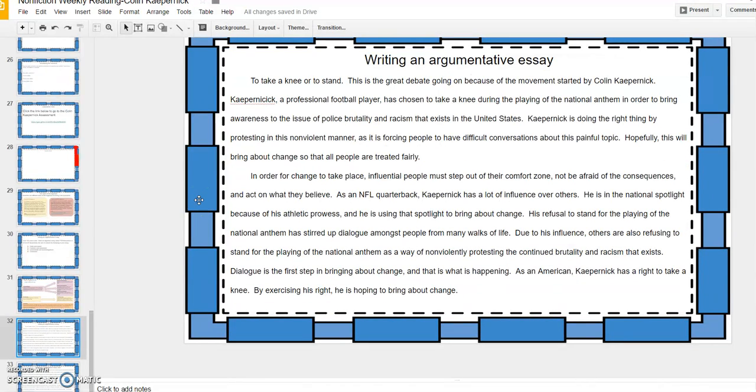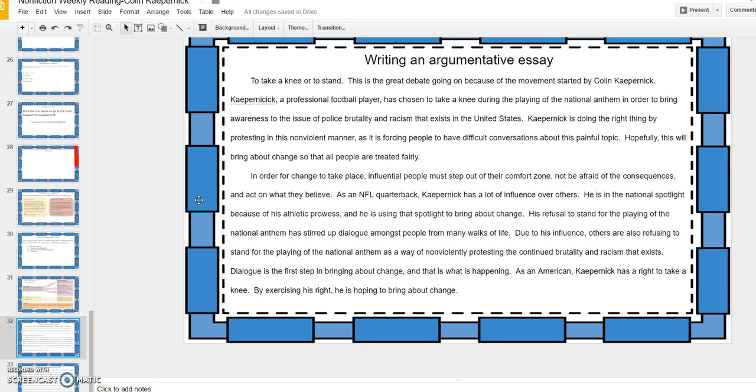To take a knee or to stand. This is the great debate going on because of the movement started by Colin Kaepernick. Kaepernick, a professional football player, has chosen to take a knee during the playing of the national anthem in order to bring awareness of the issue of police brutality and racism that exist in the United States.